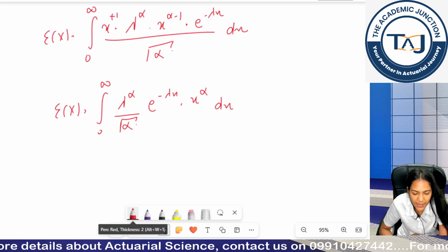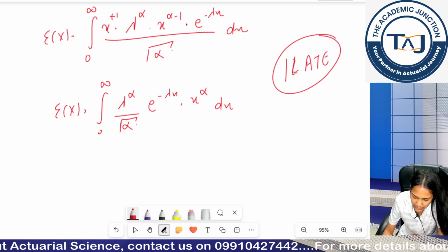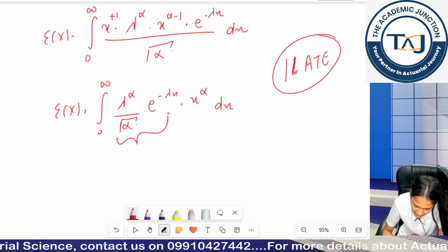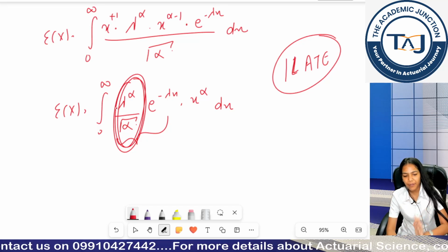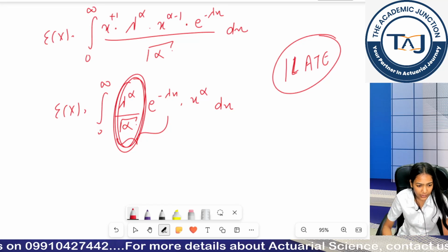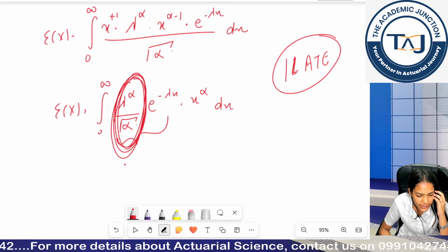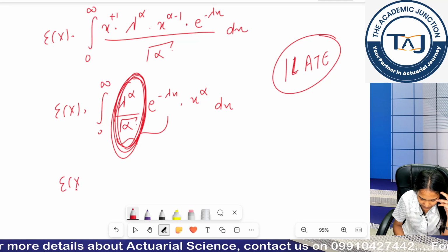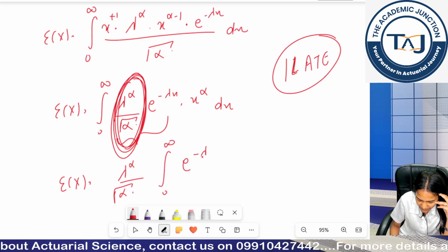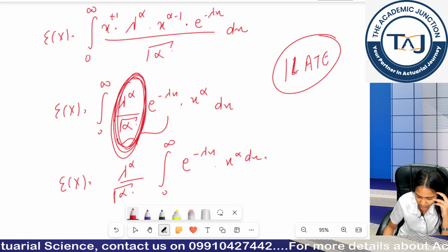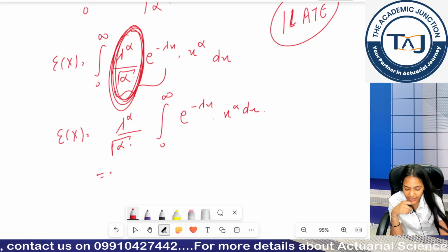Now I have to choose what is my first function and what is my second function. So we use the rule ILATE. Let's take this as a constant basically. If I have some value of alpha and lambda, this will be a constant. Is there any doubt in this being constant? This will be a constant. Is this clear? So if this is a constant, can I simply write this outside of my integral? I am left with this simple thing. Clear till now? Give me a green flag and then I will go forward.